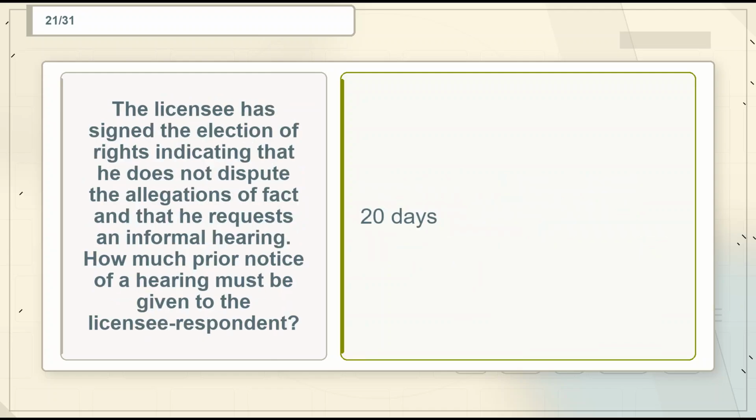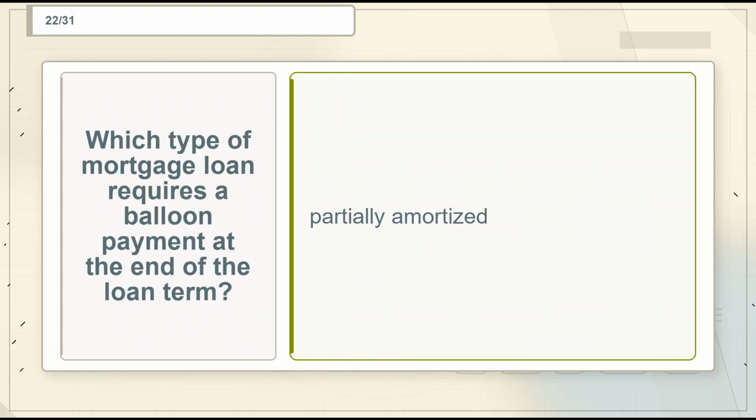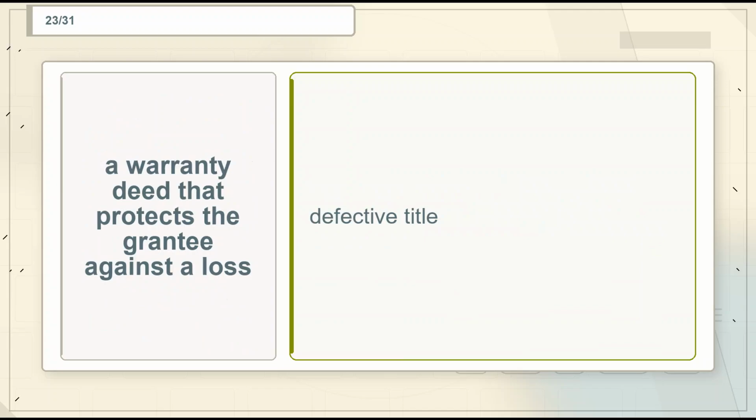Flashcard 21. Term. The licensee has signed the election of rights indicating that he does not dispute the allegations of fact and that he requests an informal hearing. How much prior notice of a hearing must be given to the licensee respondent? Definition: 20 days. Flashcard 22. Term: which type of mortgage loan requires a balloon payment at the end of the loan term? Definition: partially amortized.